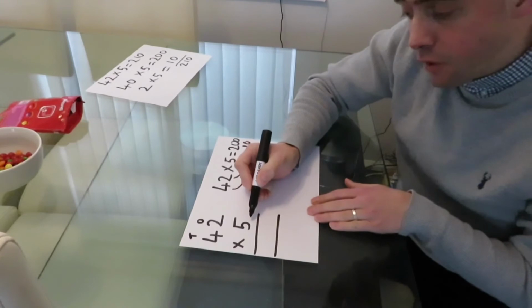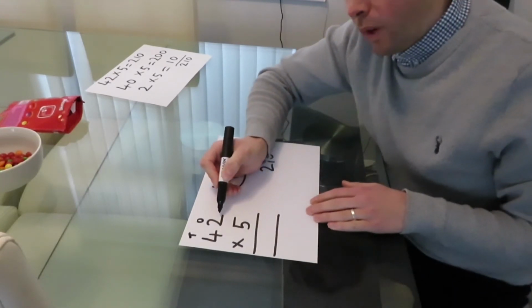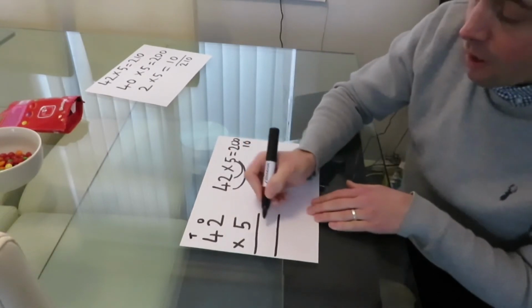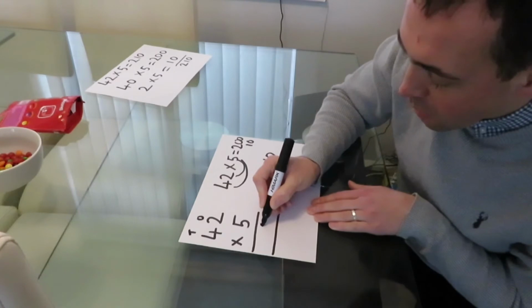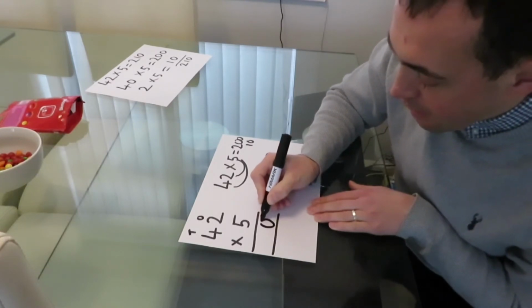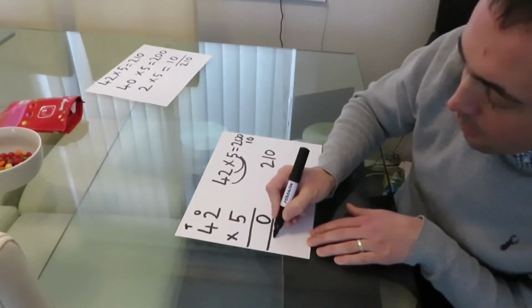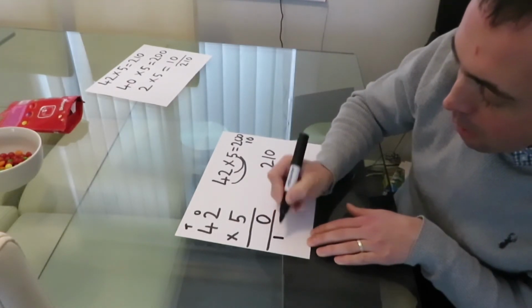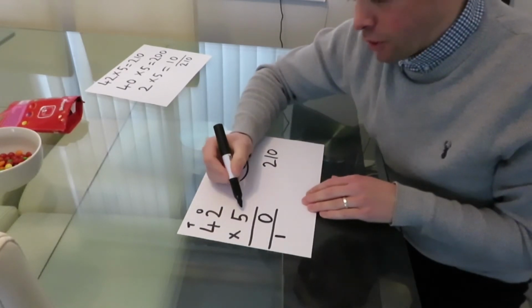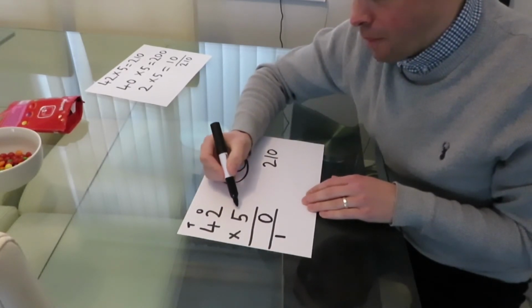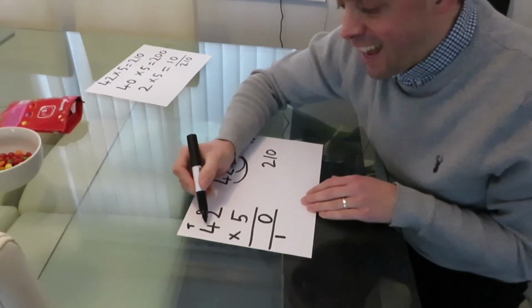Okay, so first of all, I'm going to do 5 times 2, which again is 10, but remember I'm in the ones column, so I'm going to put the digit that's in the ones column, which is really the 0, and then I'm going to carry the tens number across. Okay, and then I'm going to go back here to my 5, and I'm going to do 5 times 4 tens.